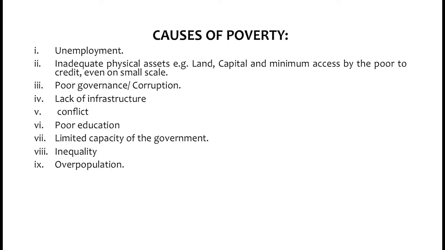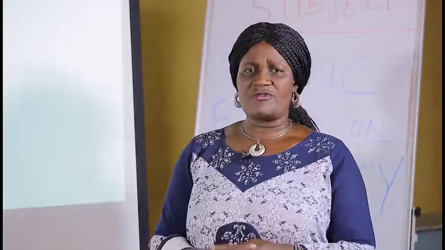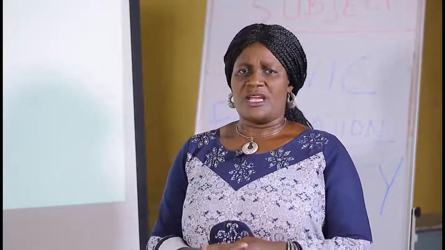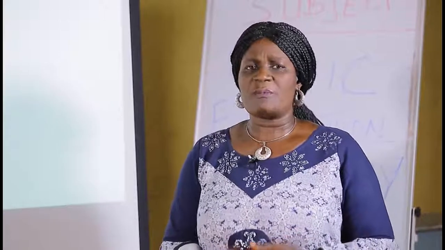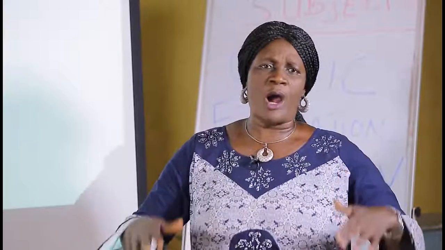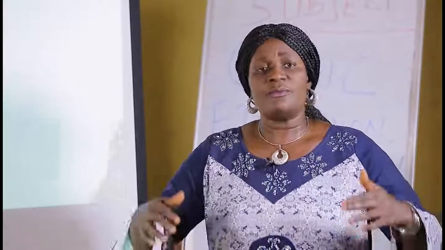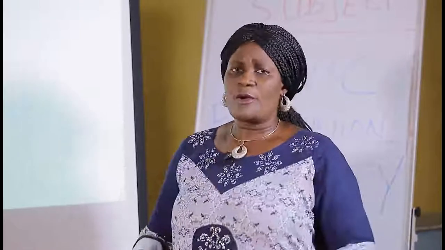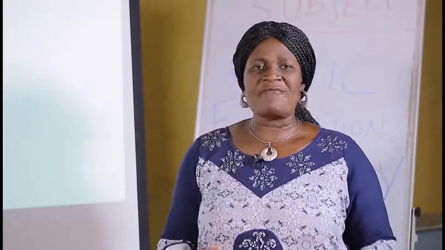We also have poor governance or corruption. When the government of the day are corrupt, they do not govern the people properly. The resources that are supposed to be used to take the people out of poverty will be channeled into private pockets or private use.